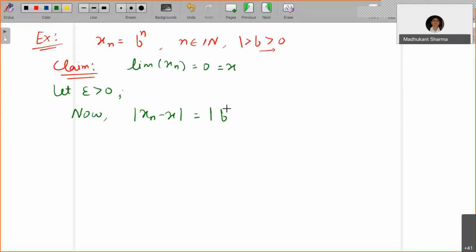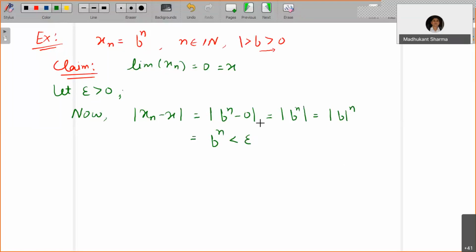Mod of b to the n minus 0. That is equal to mod of b to the n, applying the absolute value property, which is mod b to the power n. Now since b is greater than 0, you can write it as b to the power n. Here n is a natural number. What do you want here? You want it to be less than epsilon.